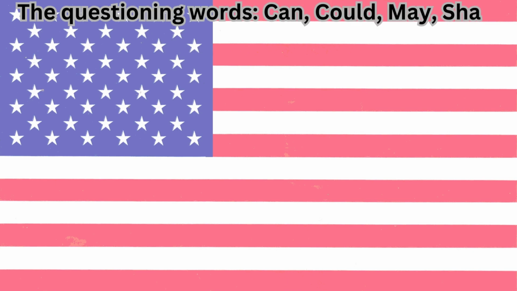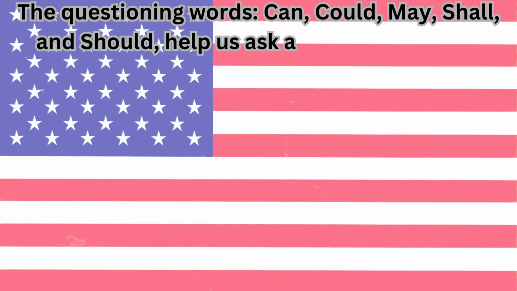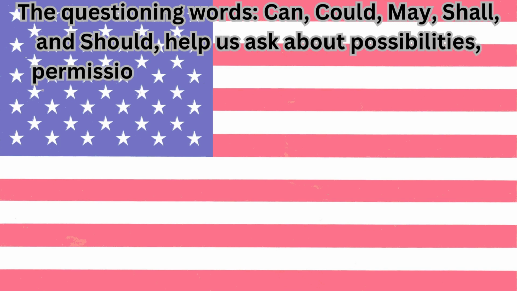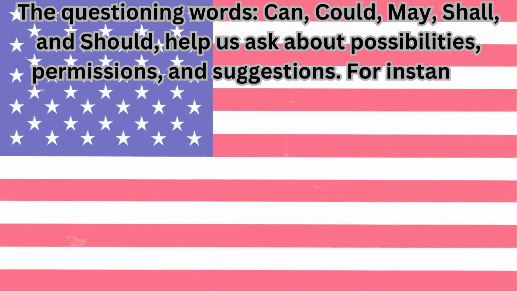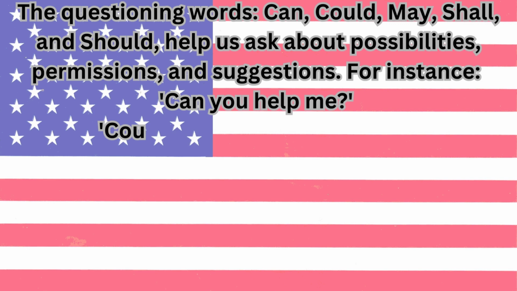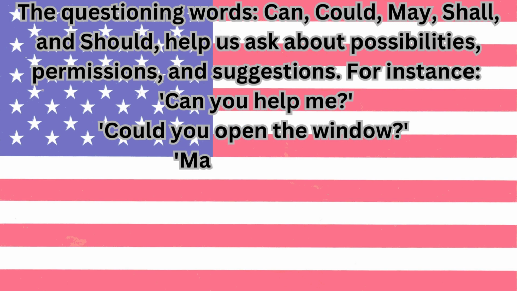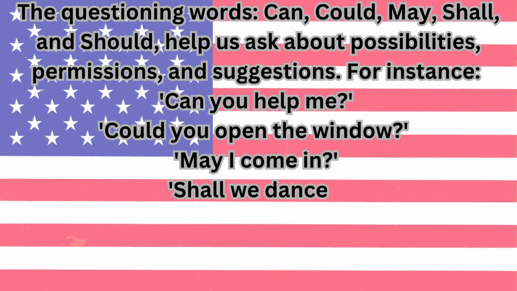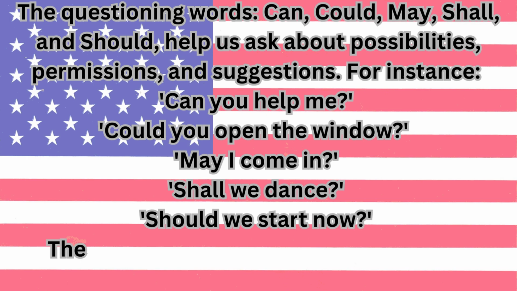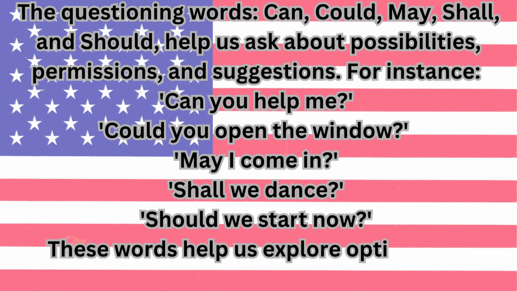The questioning words can, could, may, shall, and should help us ask about possibilities, permissions, and suggestions. For instance, can you help me? Could you open the window? May I come in? Shall we dance? Should we start now? These words help us explore options and permissions.